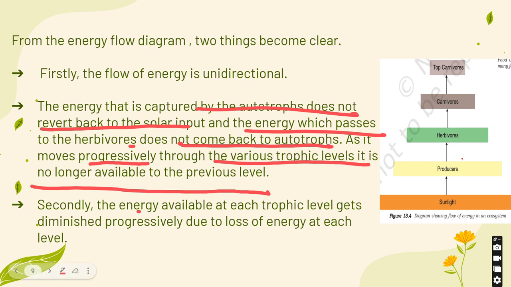Secondly, the energy available at each trophic level gets diminished progressively due to the loss of energy at each level. We have already seen the 10% law previously, so this is what it states.